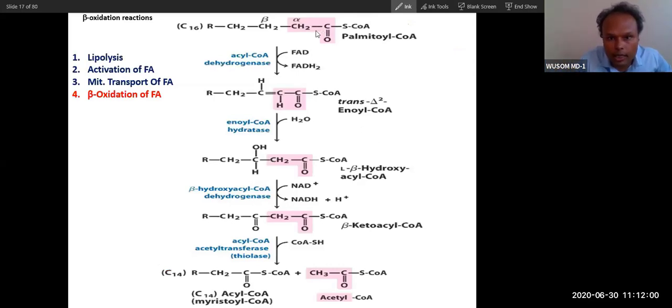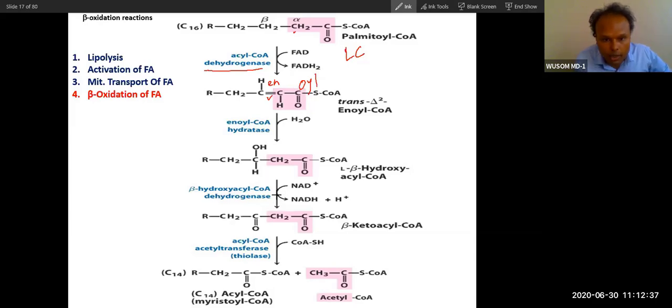The first step you can see here is oxidation. So the first step will be double bond insertion at this position, between the alpha and beta carbon, by acyl coenzyme A dehydrogenase. There are three types based on the chain length: VLCAD, MCAD, and SCAD. Now after that, what will happen? There will be hydration, because the double bond is present, and this is enoyl coenzyme A hydratase. So OH will be added.